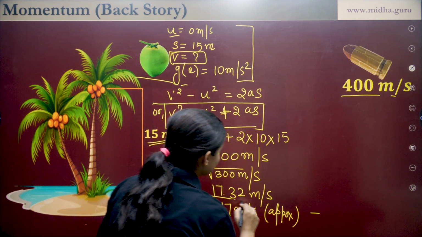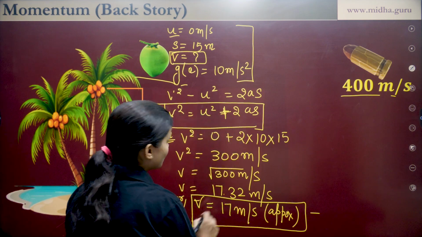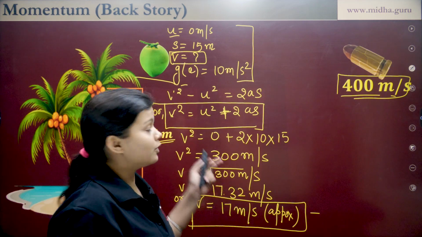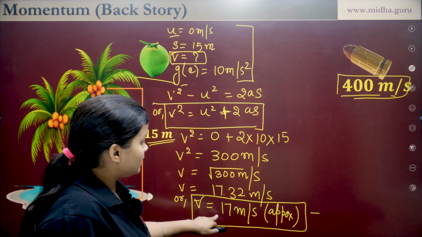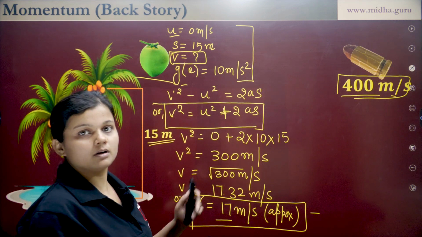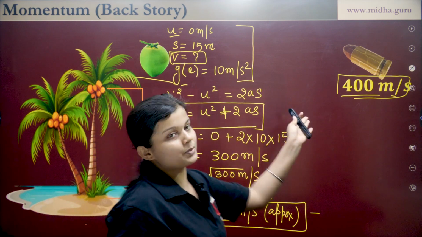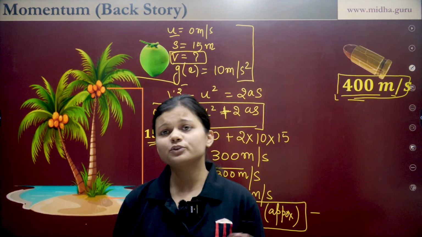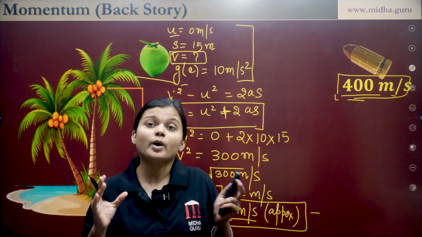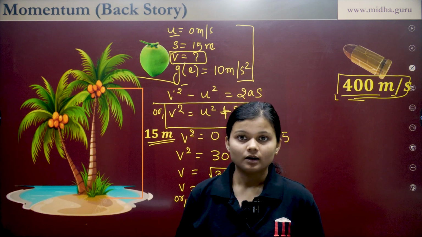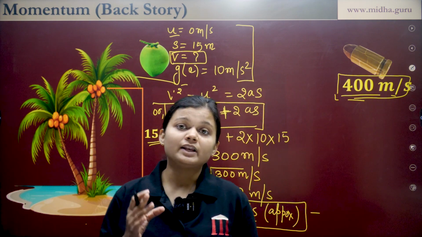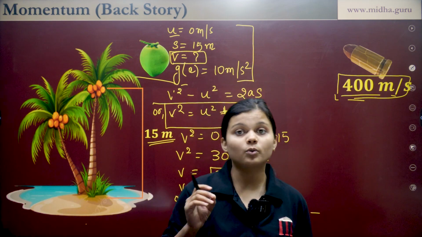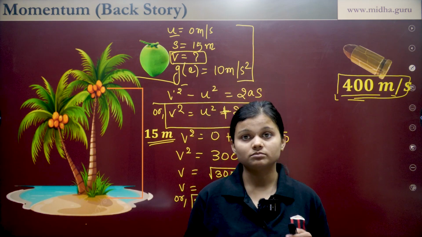So the speed of the bullet is 400 meter per second, and the speed of this coconut falling from a tree is just 17 meter per second. Obviously, the speed of the bullet is much higher, right? But don't you think we also need to consider how heavy the moving object is? So in physics, we deal with both the mass and the velocity of an object rather than only using the velocity term.